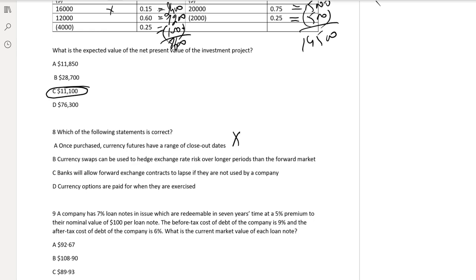Yes, forwards, futures and options are short-term hedging strategies. Currency swaps or interest rate swaps are long-term hedging strategies. This is a true statement. Banks will allow forward exchange contracts to lapse if they are not used by the company. No, this is a flexibility that is available in an option contract. This is a wrong statement. Currency options are paid for when they are exercised. No, the premium will be paid at the start of the contract.